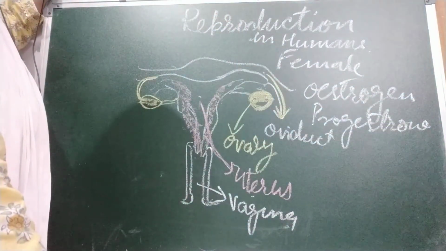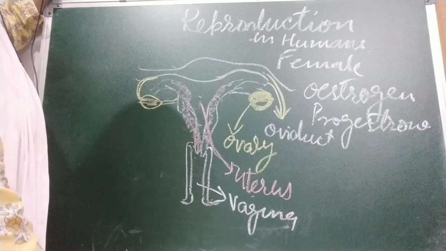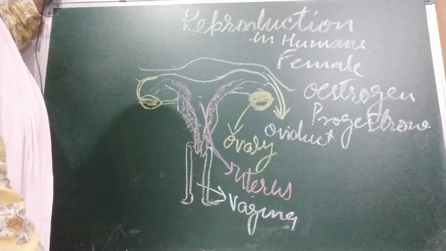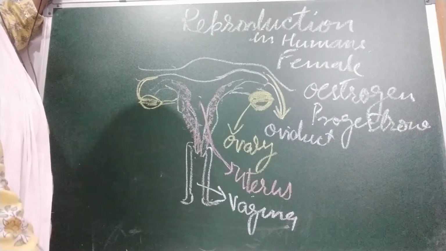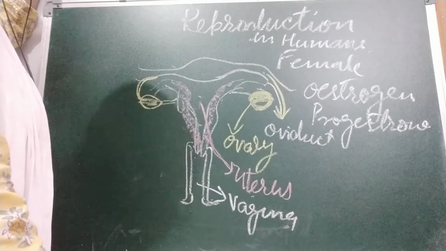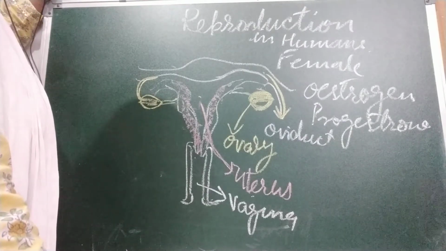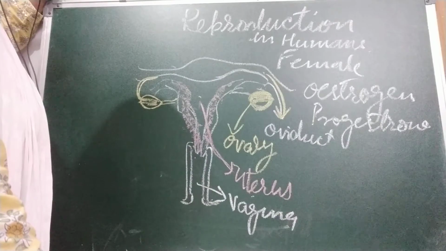The ovum travels through the oviduct to the uterus. The uterus is a muscular bag within which the baby develops after fertilization. The uterus opens to the outside through the vagina.